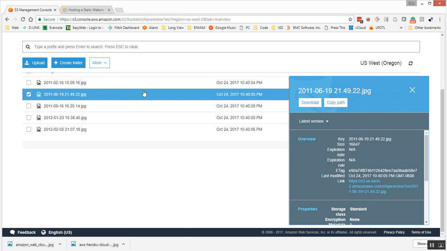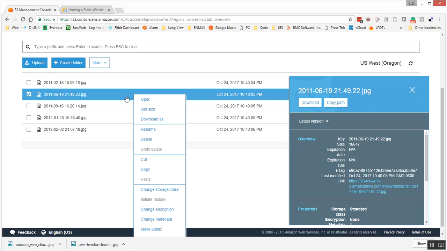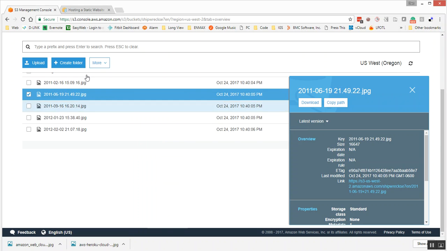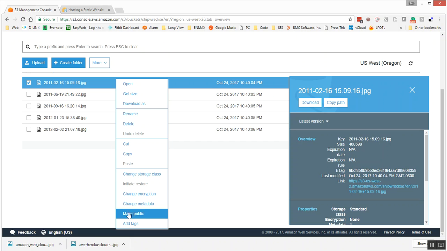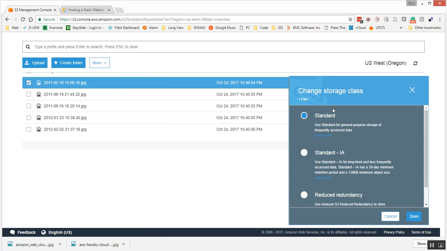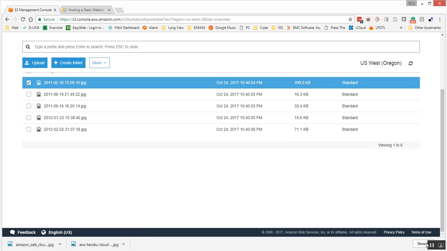Now within the bucket, you can also change the class of storage that you have. You can click on a file or a folder if you had created one, and select this file and go to, where is it? Change storage class. Then you have the option to use standard, standard IA. IA is used for long-lived, less frequently accessed storage, and also reduced redundancy storage. And I think there's different pricing depending on what you choose there.